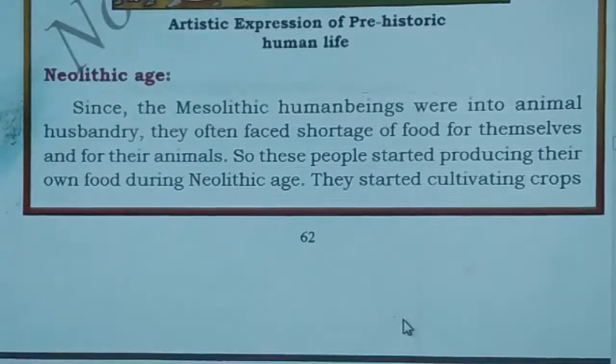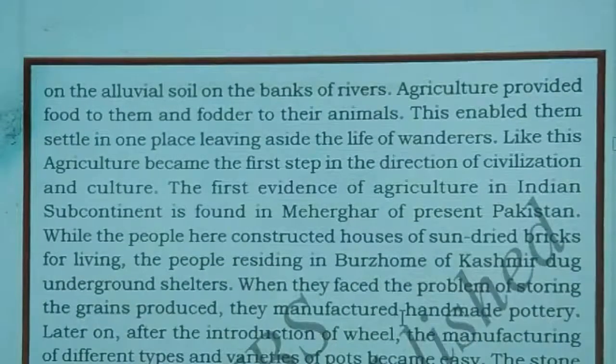They started growing their own food for themselves and also for the animals. And they started cultivating crops on the alluvial soil on the banks of rivers, where abundant river water was there. They started their cultivation there. Agriculture provided food to them and fodder for their animals. So when they started agriculture, they got both food and fodder.